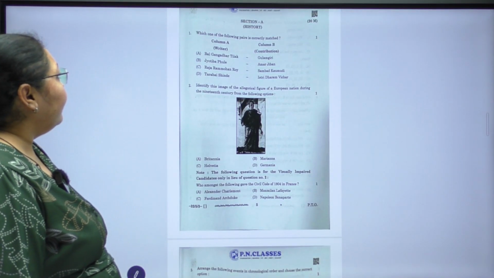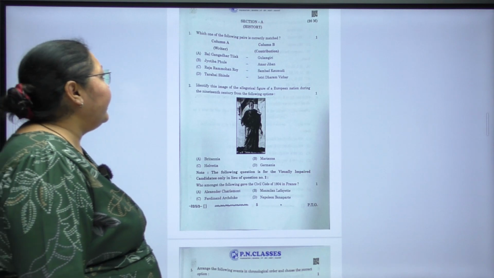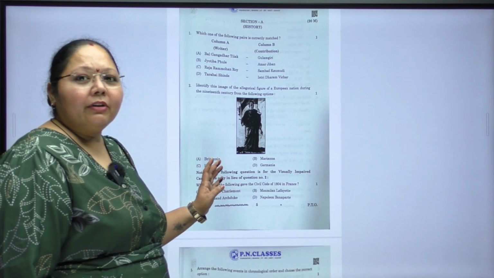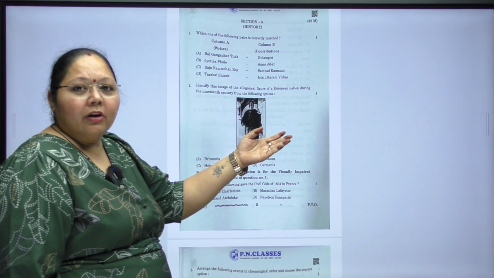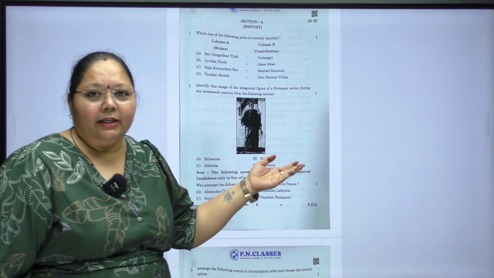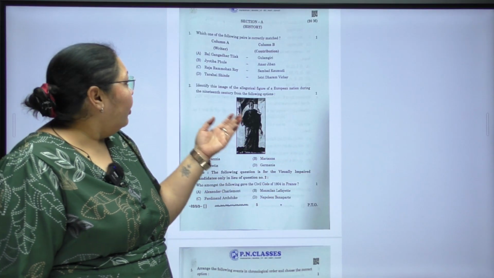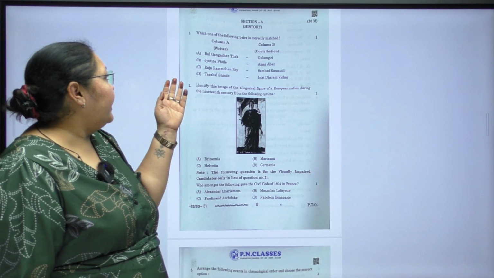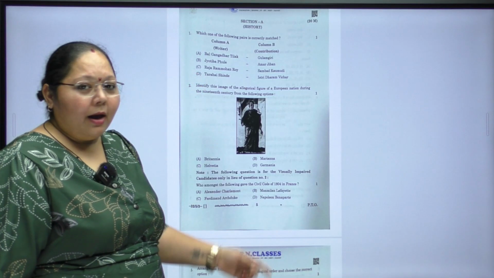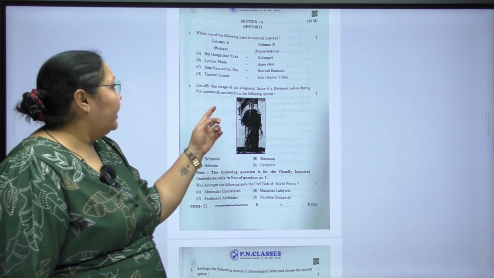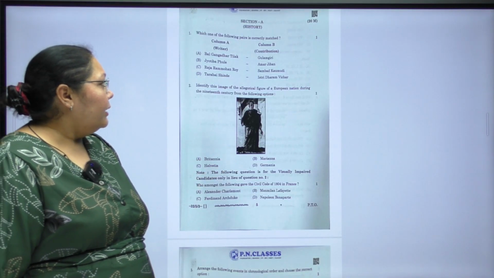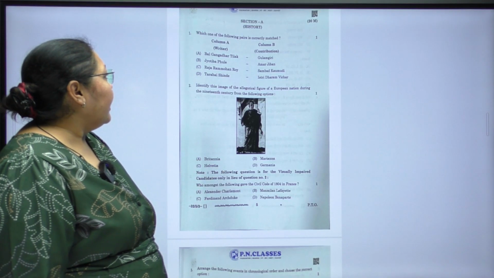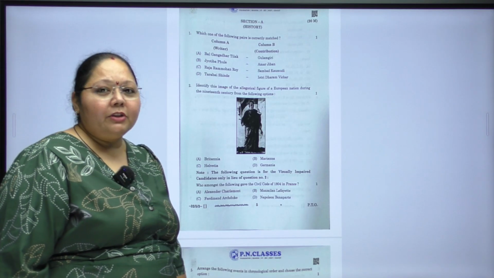Which one of the following pairs is correctly matched? Now here they have given the names of the personalities and whatever great works, contributions towards the society they have done. So option A is Bal Gangadhar Tilak, Gulamgiri; Jyotiba Phule, Amar Jeevan; Raja Ram Mohan Roy, Sambad Kaumudi; Tarabai Shinde, Stri Dharm Vichar.